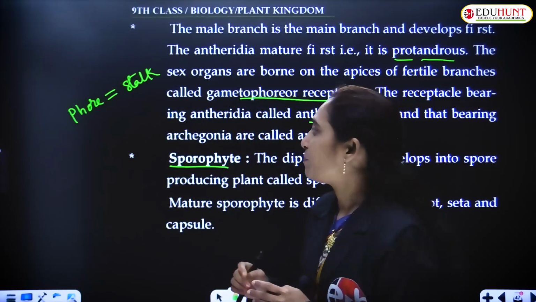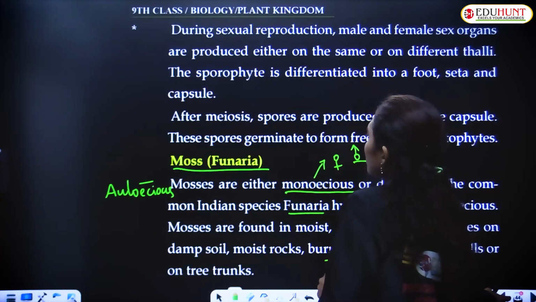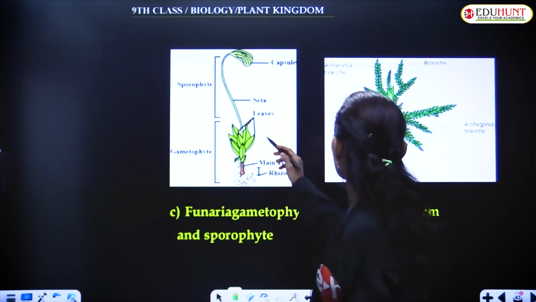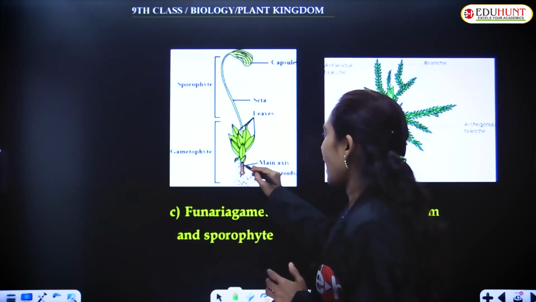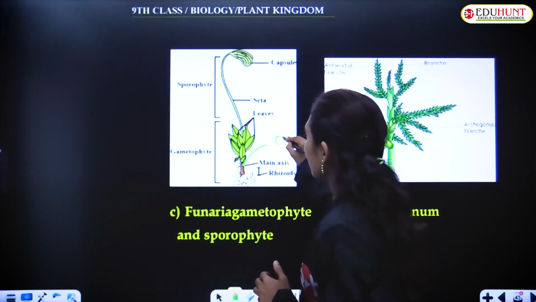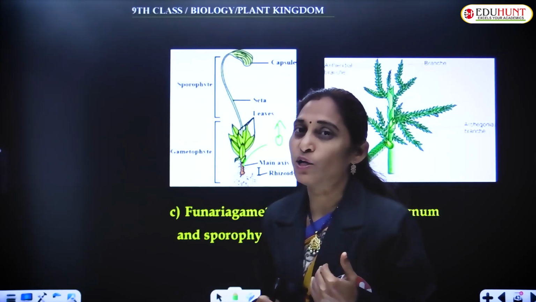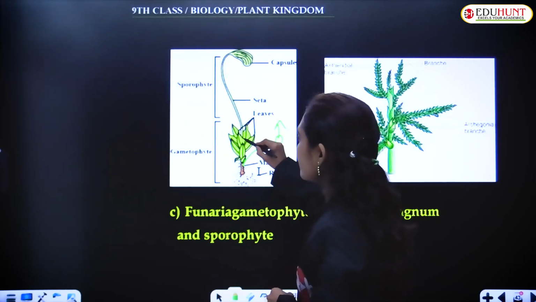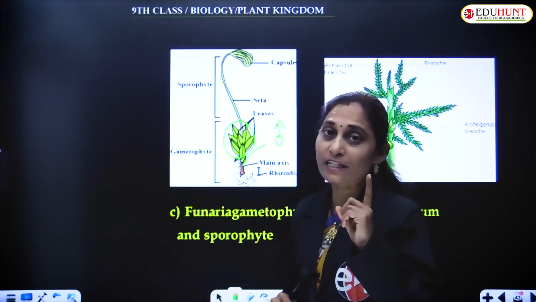As I have shown you, yes, this is the Funaria plant. It has two branches, the main axis and the side branch. The main axis gives the male sex organs, the antheridiophore, and the antheridia are the male sex organs. And this one, actually it is looking erect, but it is the lateral branch.